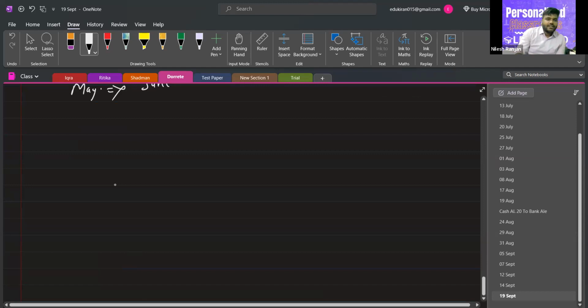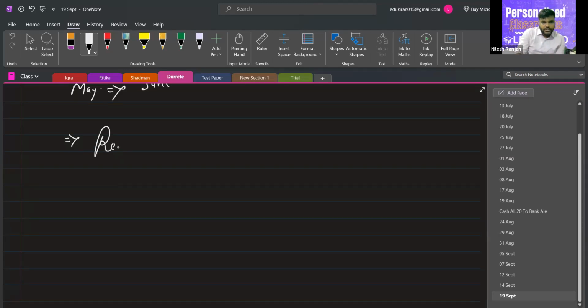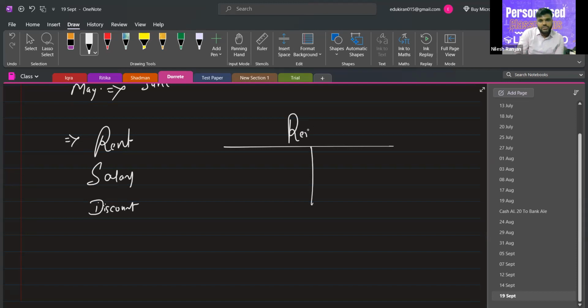Now, at the end of every year, there is rent, salary, and discount. All these accounts should be closed, meaning there should be no balance in these accounts. Let's take the rent account as an example.